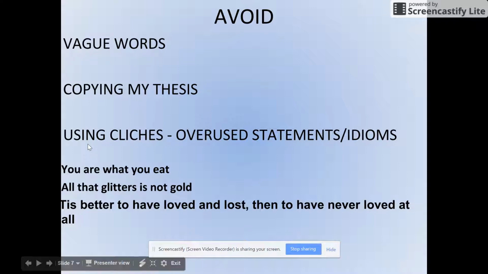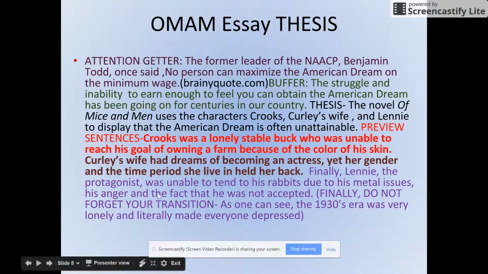Please, please, please test your thesis with me, with other people in the class, and say, does this sound like a cliche? A cliche is an overused statement, like you are what you eat, or all that glitters is not gold, or 'tis better to have loved and lost than never loved at all. It's a saying, an idiomatic expression. An idiom is something that someone says, and a lot of times is overused. So don't use cliches. Here's an example thesis worked in with an example body paragraph.